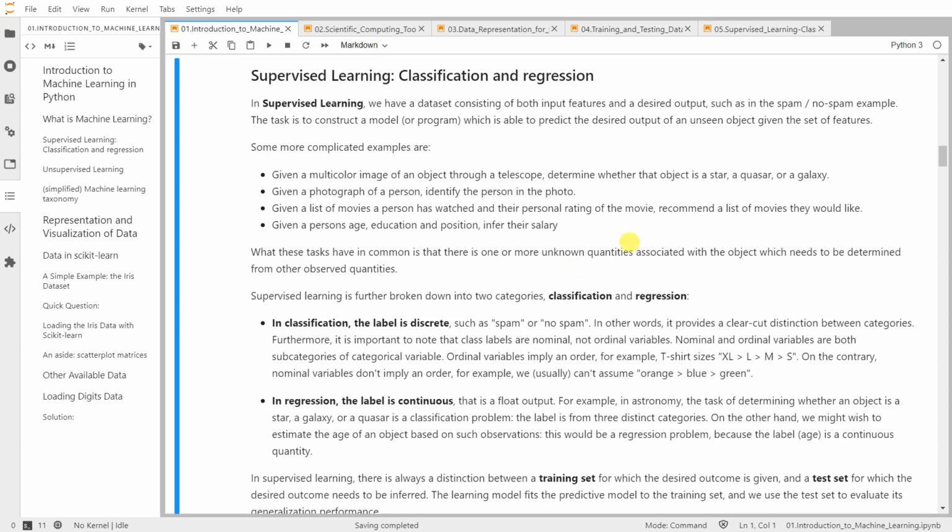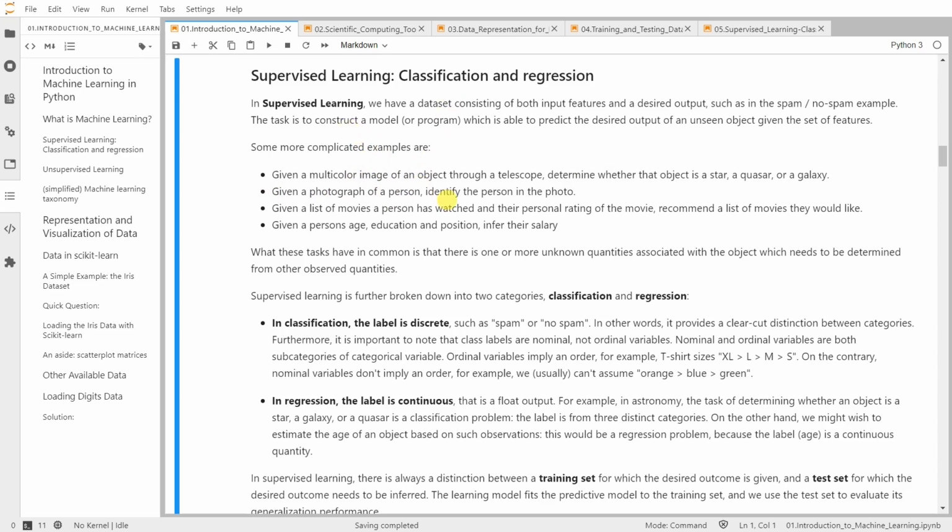We have some other examples of classification or supervised learning tasks. For example, given a multicolor image of an object through a telescope, this is your data. The task is to determine whether that object is a star, quasar, or galaxy. This is a supervised learning task, a classification task. Another example is given a photograph of a person represented as image data.